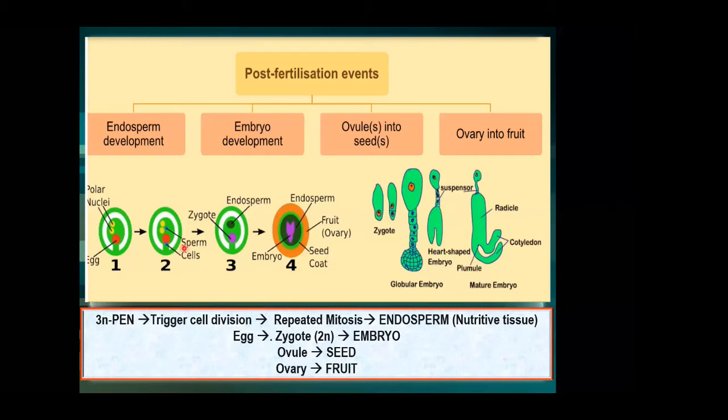Okay. Now let us see one after the other what changes happen. First I'm going to talk about the primary endosperm nucleus. This is the primary endosperm nucleus. Can you see it on the screen? What is written there? The primary endosperm nucleus which I am projecting, what is written there?